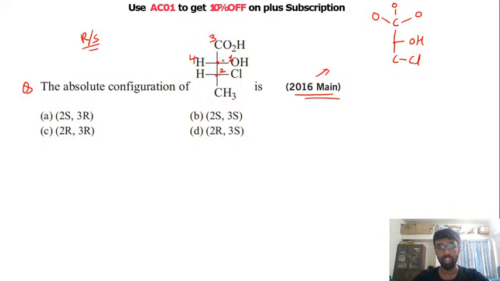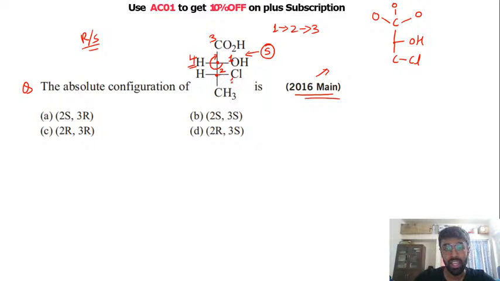Once we have given the priority, we move from 1 to 2 and 2 to 3. This is clockwise, but your fourth priority group is present on the horizontal. So whatever configuration you get, we take the opposite. So this carbon has the configuration S. Now let's talk about the other carbon.